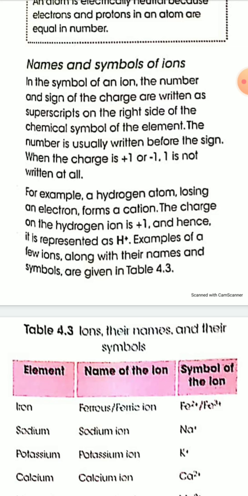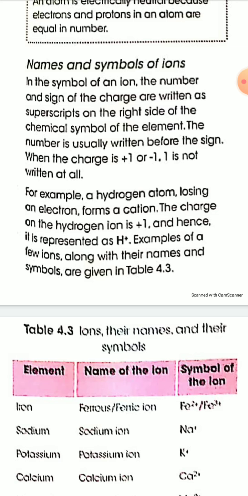So in the symbol of an ion, the number and sign of the charge are written as superscript on the right side of the chemical symbol of the element. The number is usually written before the sign, and when the charge is plus 1 or minus 1, the 1 is not written at all.